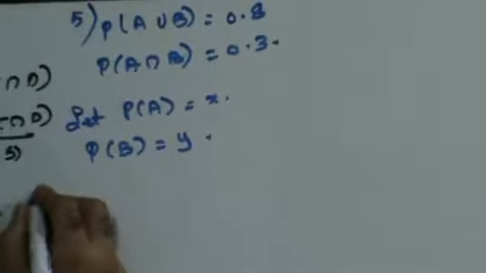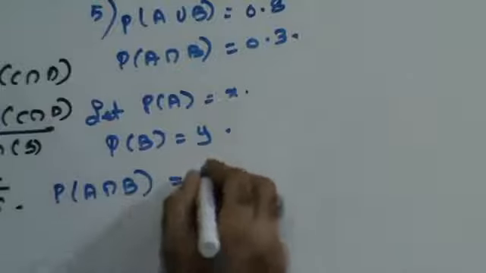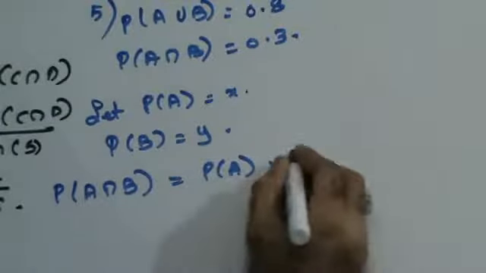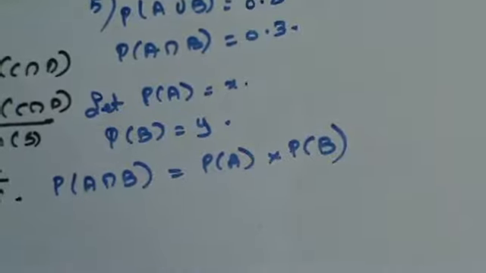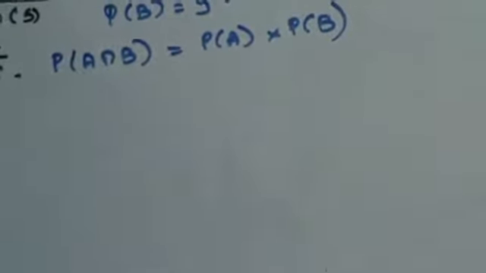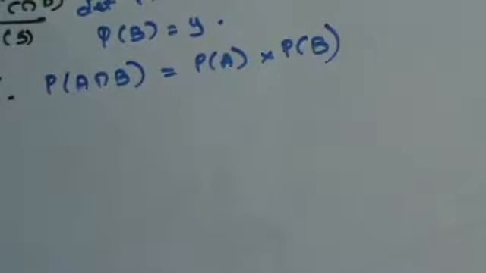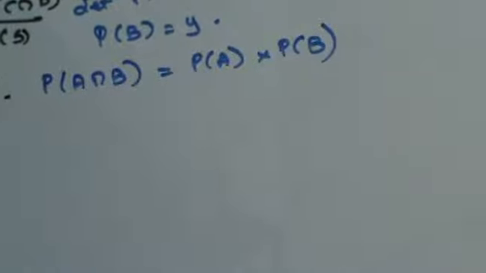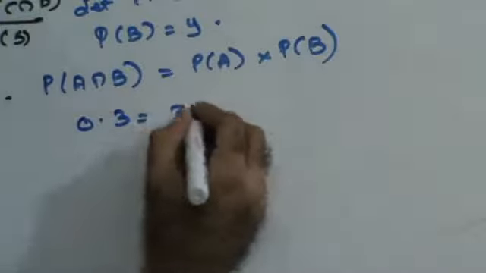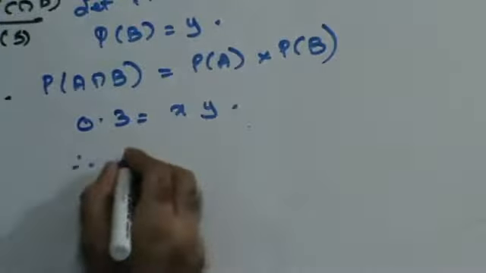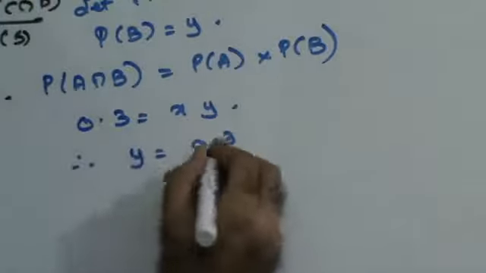In simple language, for independent events, probability of A intersection B is nothing but probability of A into probability of B. So I can say that probability of A intersection B is 0.3 is x into y. Therefore I can say y is 0.3 upon x,